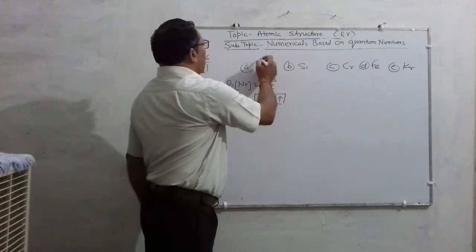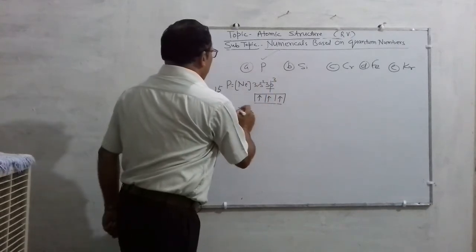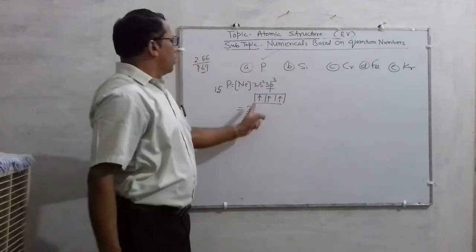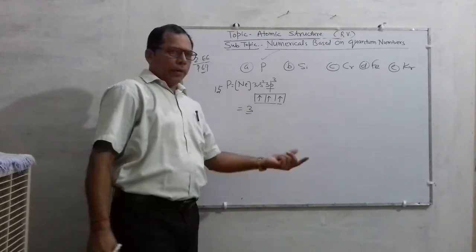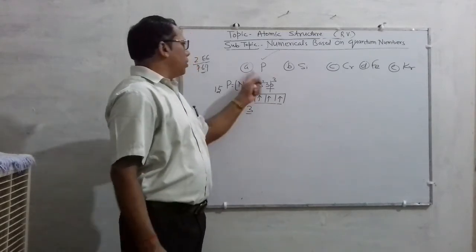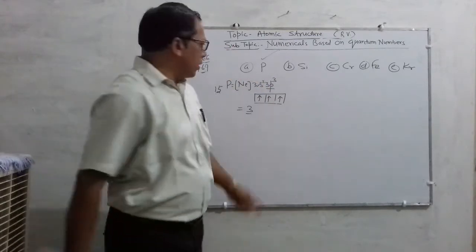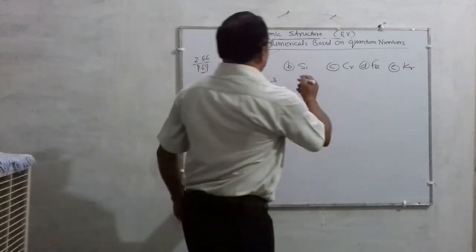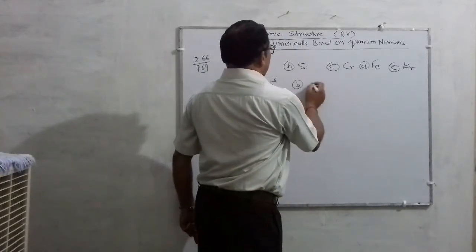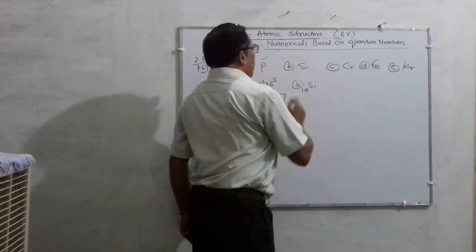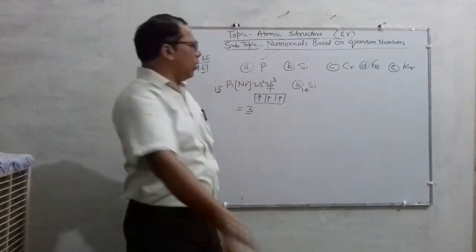So the number of unpaired electrons in phosphorus is 3. Correct?